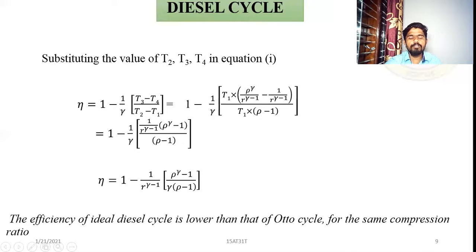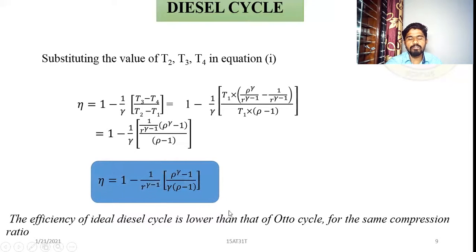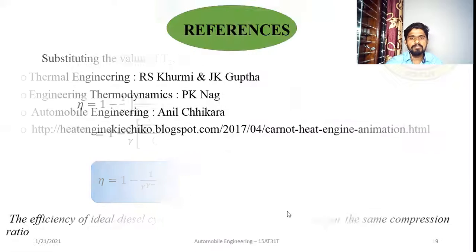The efficiency of an ideal diesel cycle is always lower than the Otto cycle for the same compression ratio. So this is the equation for the efficiency of the diesel cycle. I repeat: efficiency is equal to 1 minus 1 upon R to the power gamma minus 1 into rho to the power gamma minus 1 divided by gamma into rho minus 1. And this is the equation we use to calculate the efficiency of a diesel cycle.